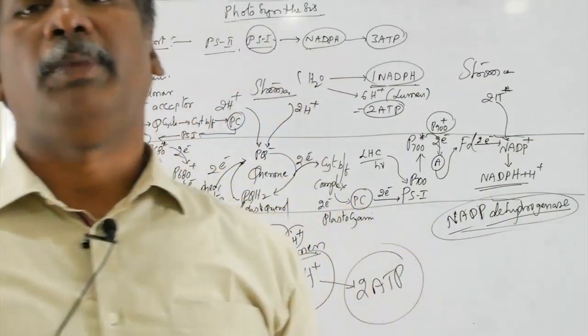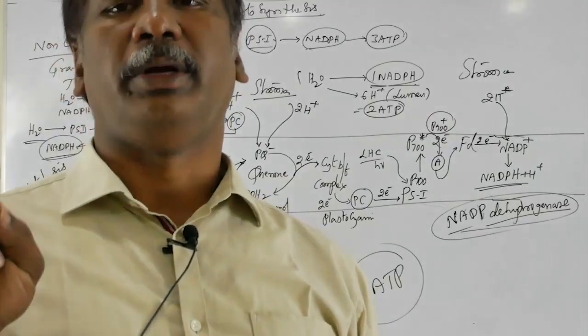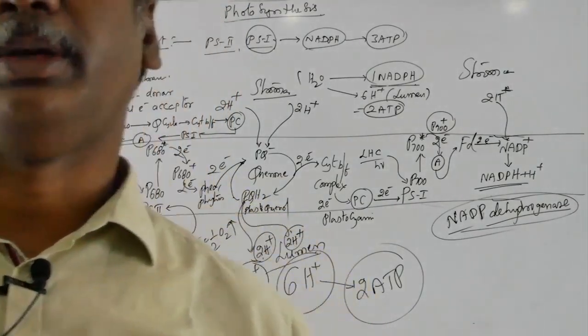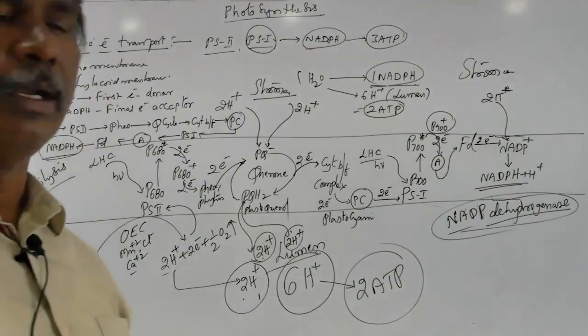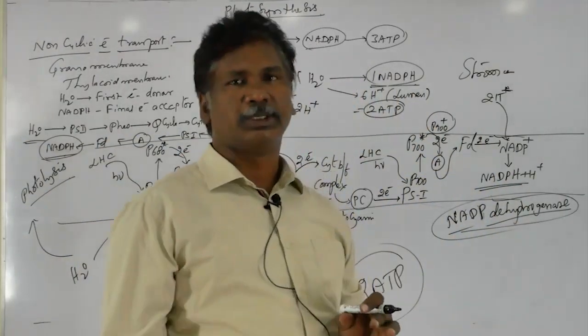What are the macro and micronutrients involved in the photolysis of water? The macronutrient is calcium, and the micro elements are manganese and chlorine. So next we are going to the